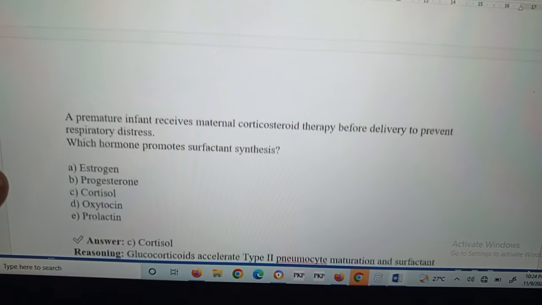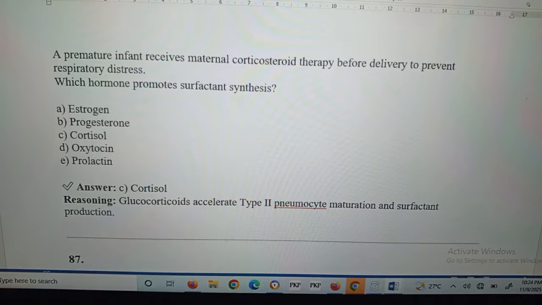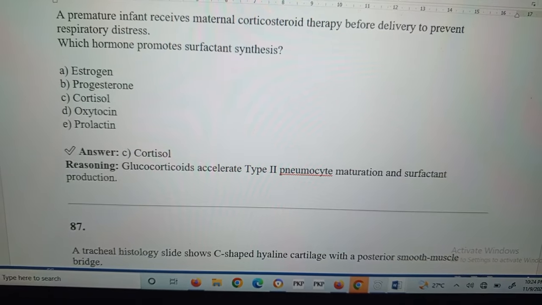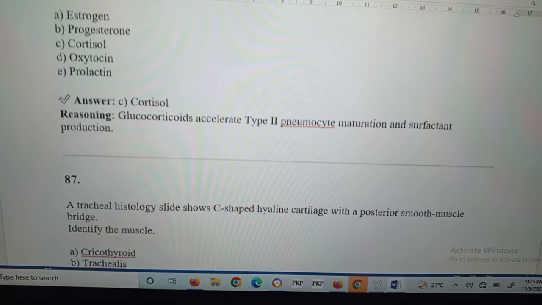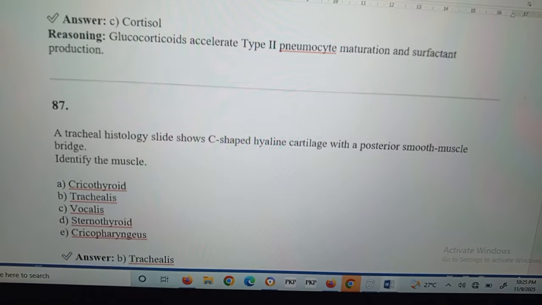Now question number 86: a premature infant receives maternal corticosteroid therapy before delivery to prevent respiratory distress. Which hormone is responsible for surfactant synthesis? Cortisol. Glucocorticoids accelerate type 2 pneumocyte maturation and surfactant production.